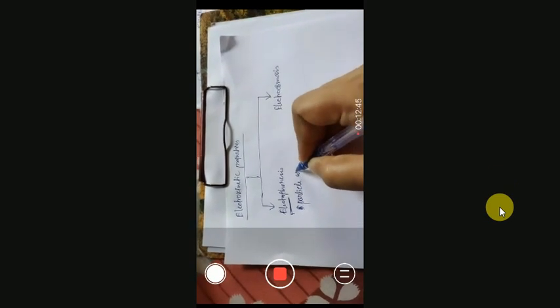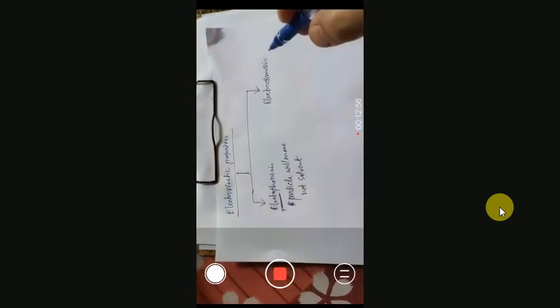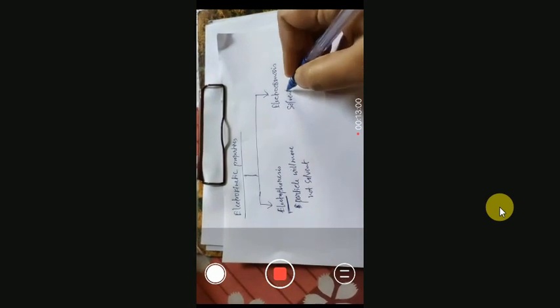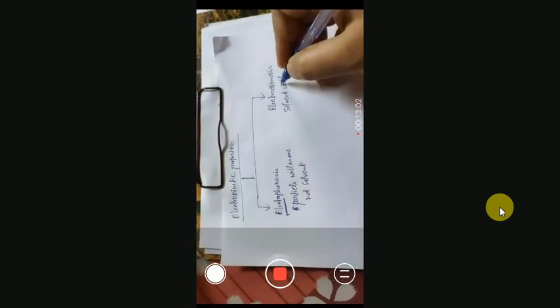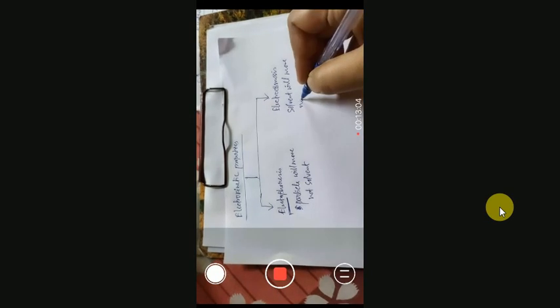The particle will move, not the solvent. That is, your dispersed phase will move, not the dispersion medium, and the opposite of it here, the solvent will move, not the particle.